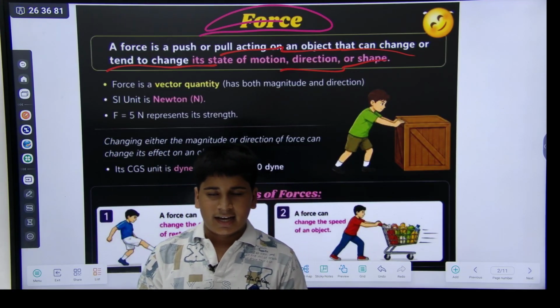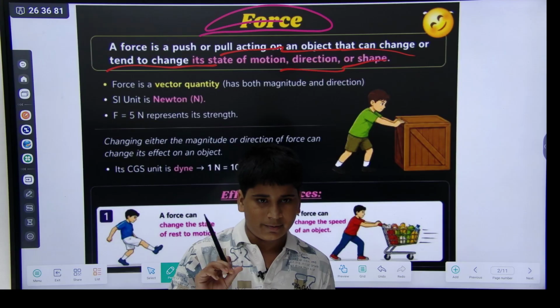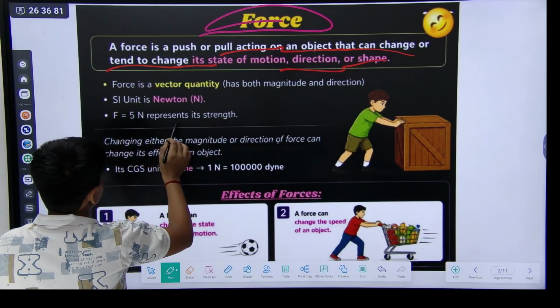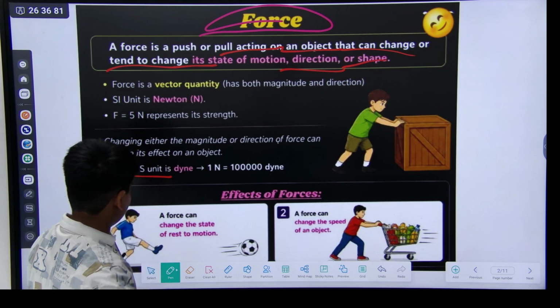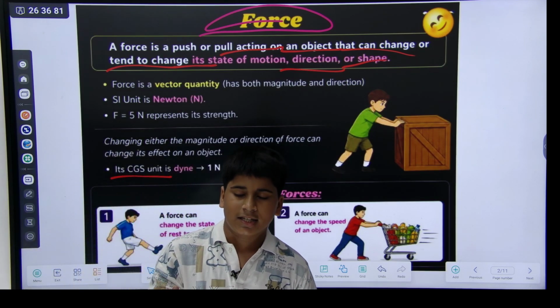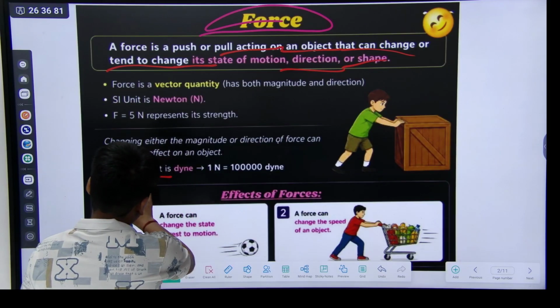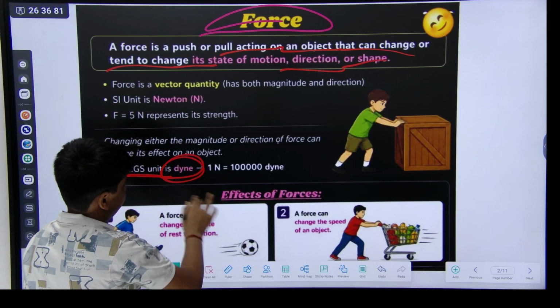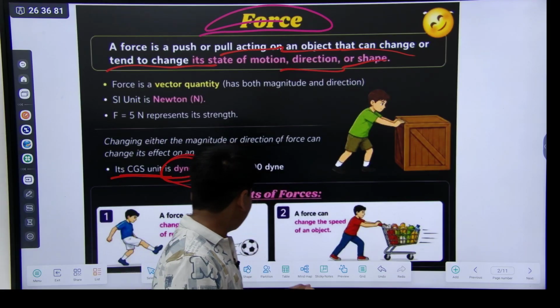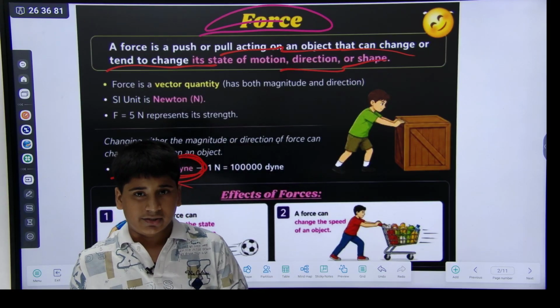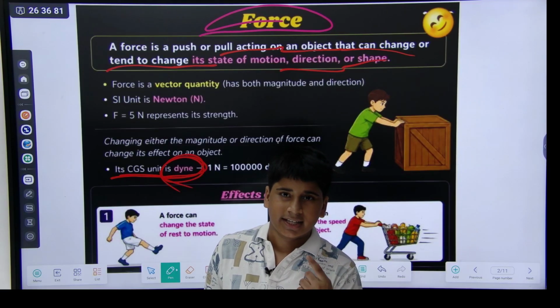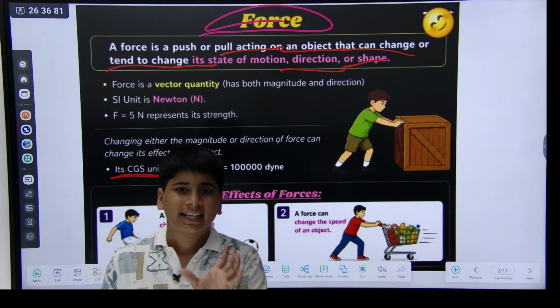There is another unit in CGS, the dyne. One Newton is equal to 1 lakh dynes.